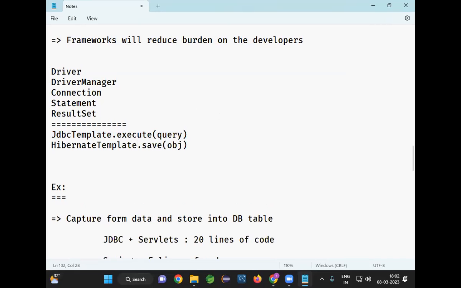pass your object, and that's it. Your record will be inserted into the database table. What about that configuration? What about session factory? What about session, transaction? Everything is already taken care of by HibernateTemplate.